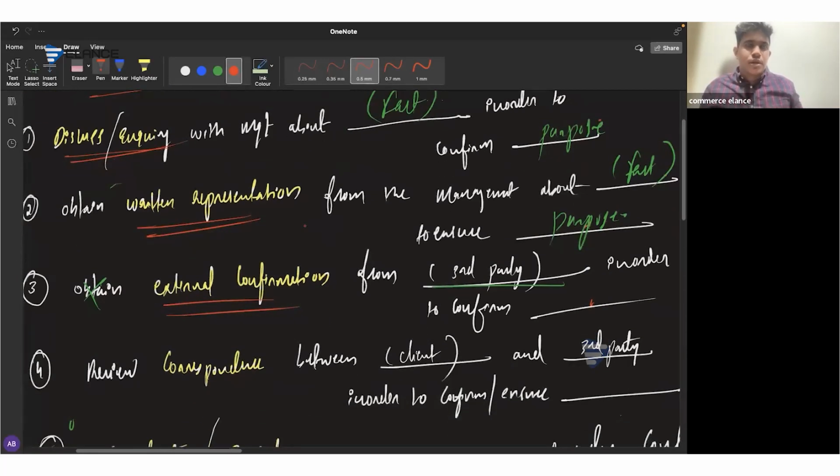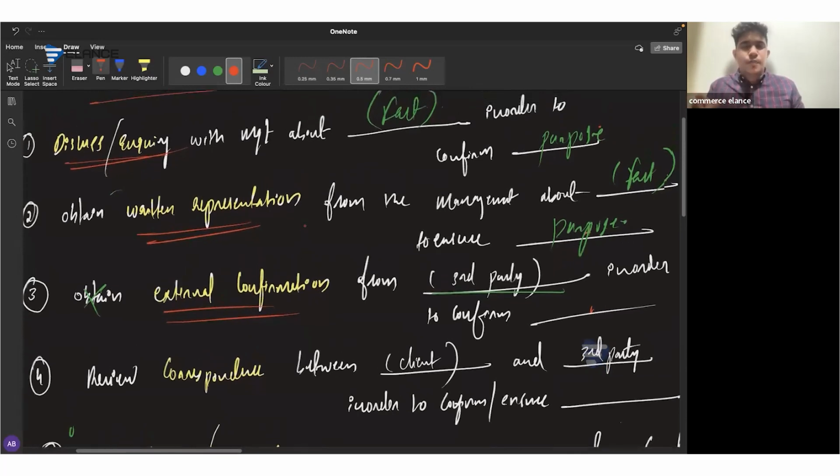Then next one, you have to think from whom you will be able to obtain external confirmation. Who will be the third party here? So in case of a provision or in case of a redundancy compensation, we know that an advocate or solicitor will be the third party. So obtain external confirmation from the lawyer or solicitor to confirm whether there will be a probable future cash outflow for the company as a result of the redundancy. There also we have included to confirm, to assess, to consider, to understand, to ensure. So this should be there as purpose.